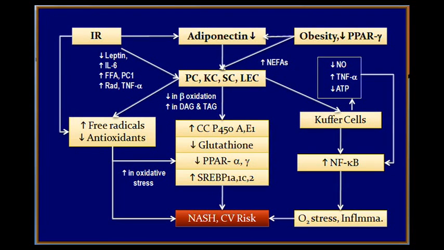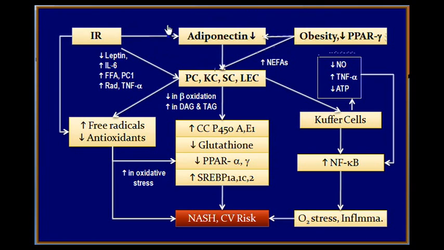Dear friends, now let us look at this flow chart of pathogenesis of these changes that will produce metabolic syndrome and the NASH and the CV risk. Central to all these things is insulin resistance and obesity. Obesity paves way for decreased PPAR gamma activity. Obesity and decreased PPAR gamma activity reduce the levels of adiponectin, which is a protective hormone. Insulin resistance also reduces adiponectin.